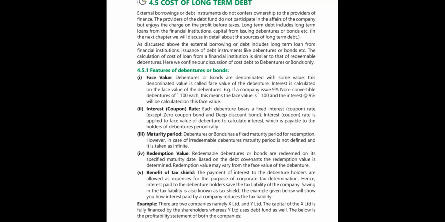After that reduction, it has to pay a smaller amount of tax to the government. So it gets the benefit of tax shield.